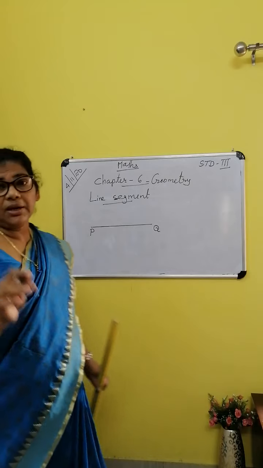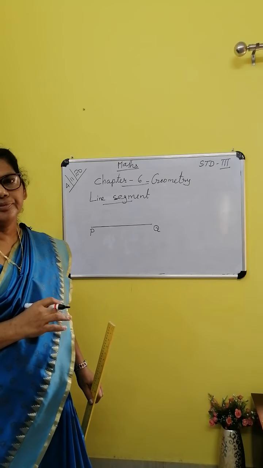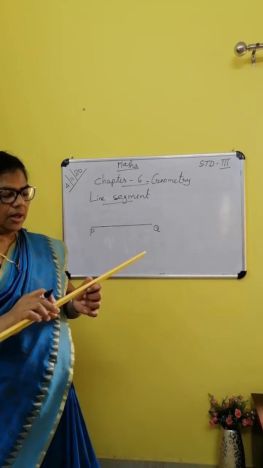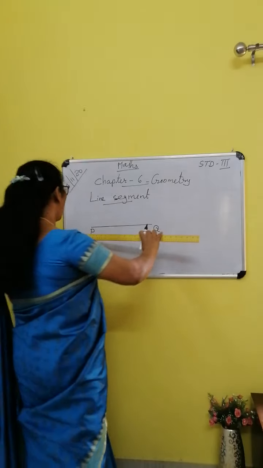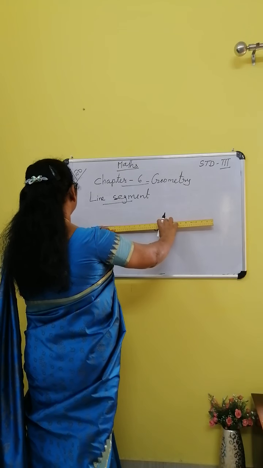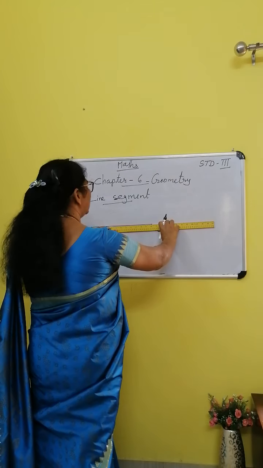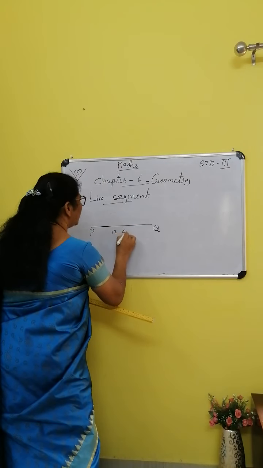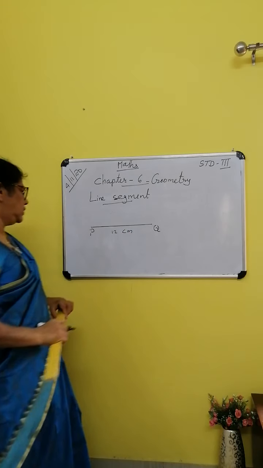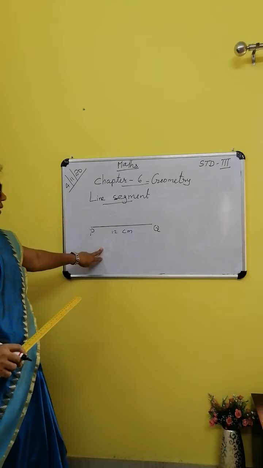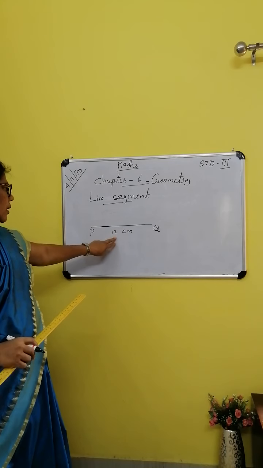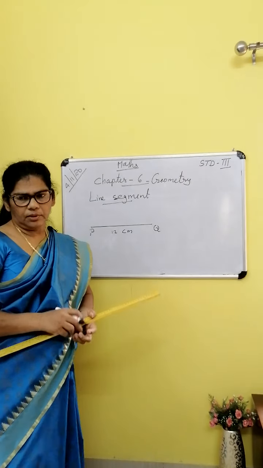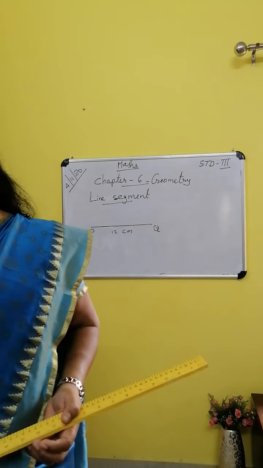The line segment can be measured. You draw the line and take the scale and pencil and find out how many centimeters are there. See, it is 12 centimeter. Under the line, how much is there? What measurement is there? Right under that line segment PQ. This is 12 centimeter.